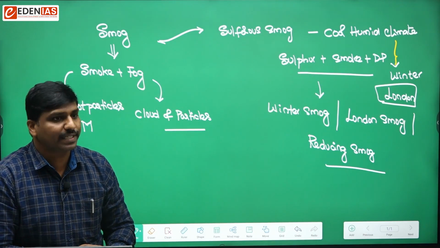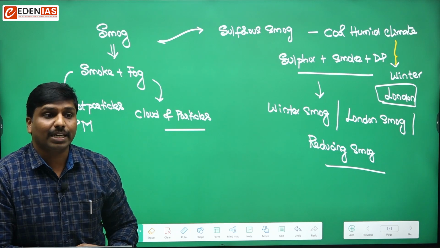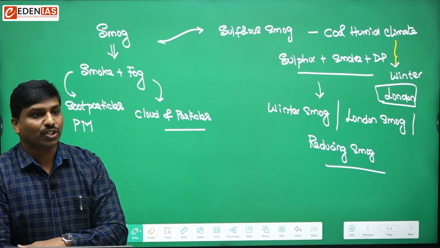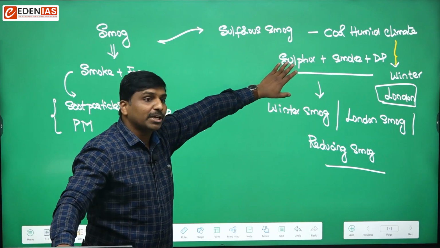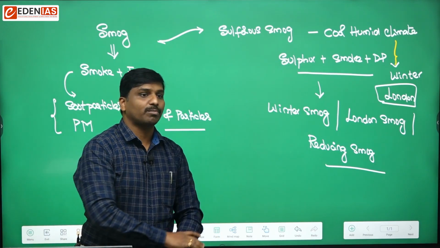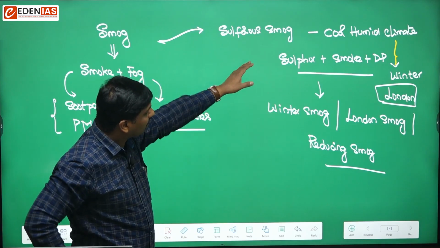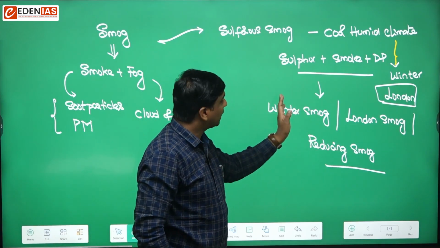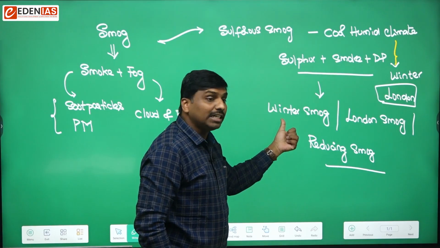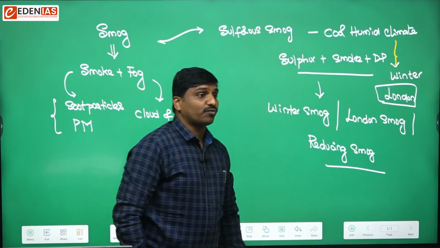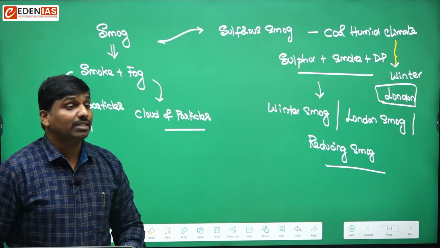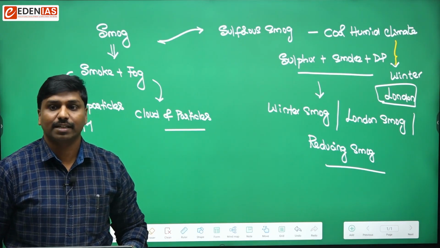It is a reducing agent. Chemically, I hope we can understand what is reduction and what is oxidation. So this mixture has reducing properties, so that's how we call it reducing smog. As it can be formed during winters or cool, humid climates, it is called winter smog. And as it was observed for the first time in London, it is known as London smog. Okay, so these are some important things.